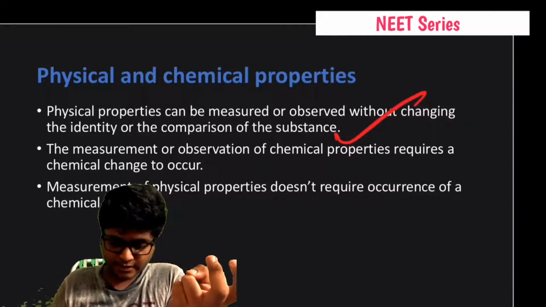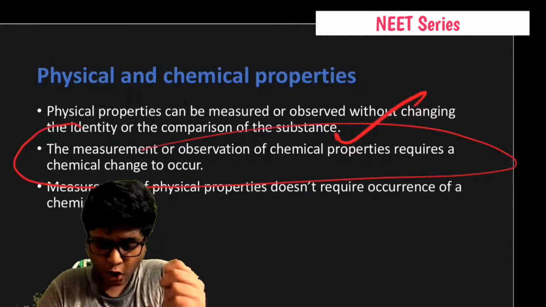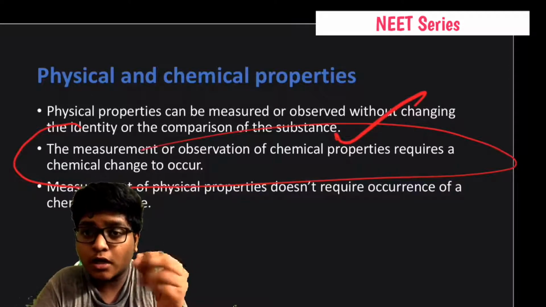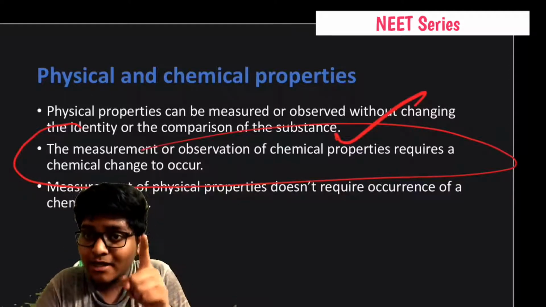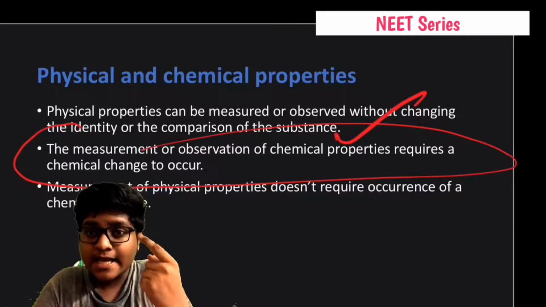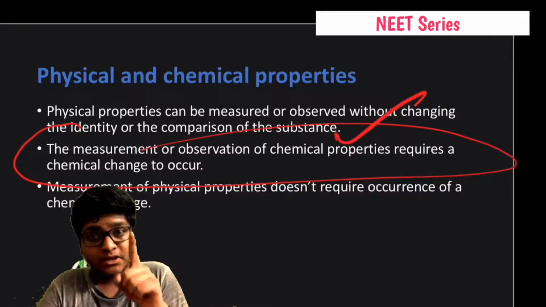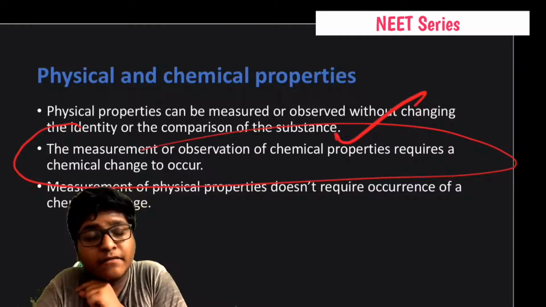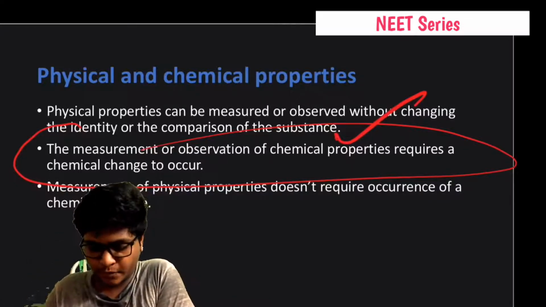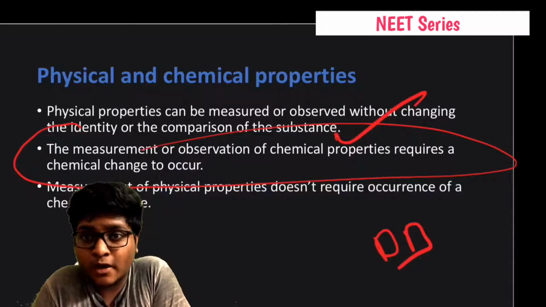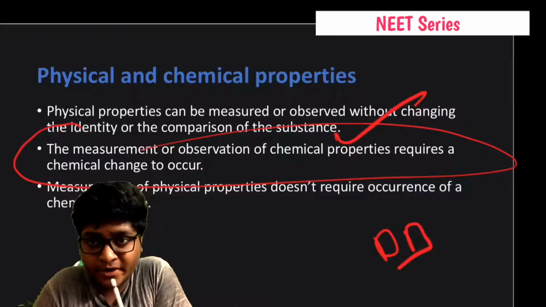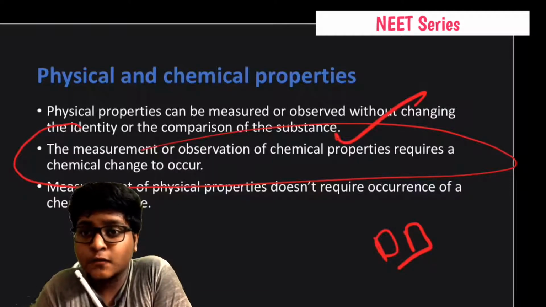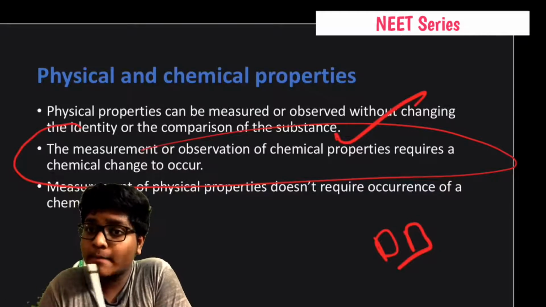So let us take the second point. The measurement or observation of chemical properties requires a chemical change to occur. If you want to observe chemical properties of any substance, a chemical change should occur. With the chemical change, it may not be the same as the old one. For example, take an ice cube, which is in the form of solid. If you try to heat it, it is going to turn into liquid, that is water. So it is not going to be as before.